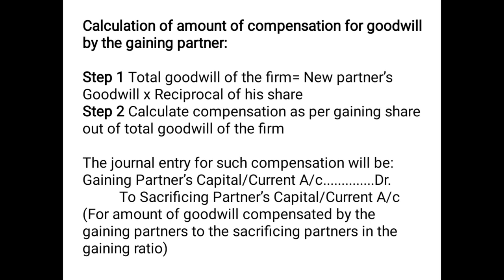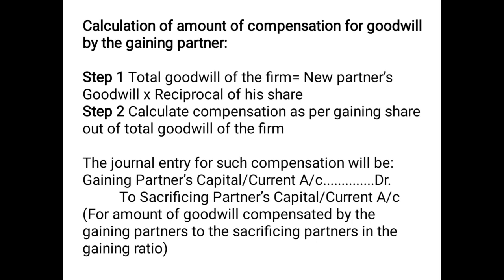For calculating the compensation to be borne by the gaining partner, we need the firm's goodwill, which will be calculated somewhat like we were calculating the total capital of the firm. So here the goodwill of the firm will also be calculated on the basis of the goodwill of the new partner into the reciprocal of his share. This way we will get the goodwill of the firm.